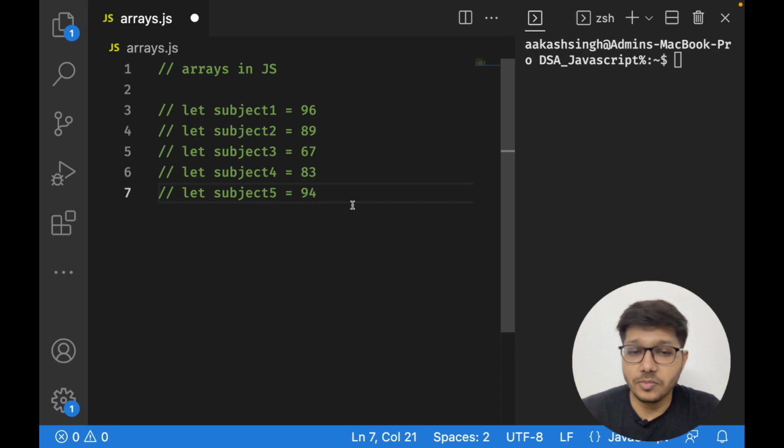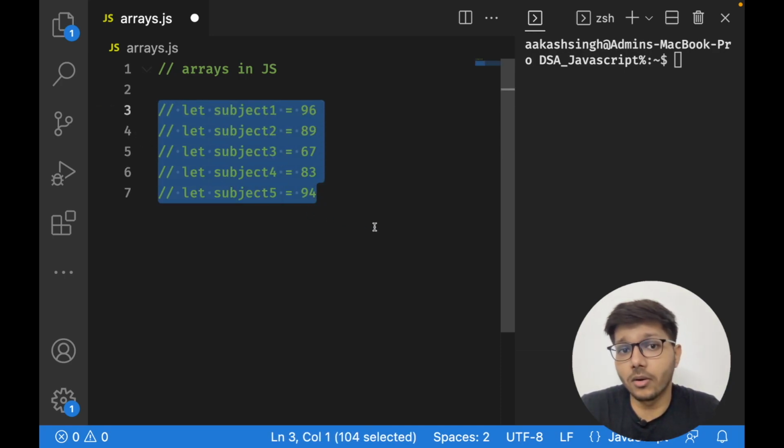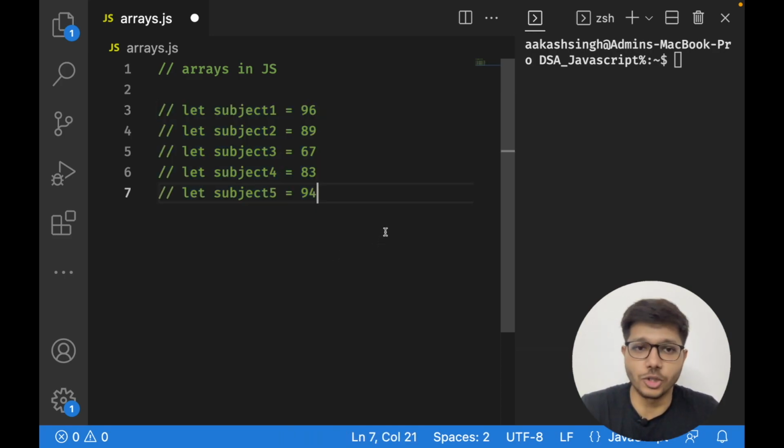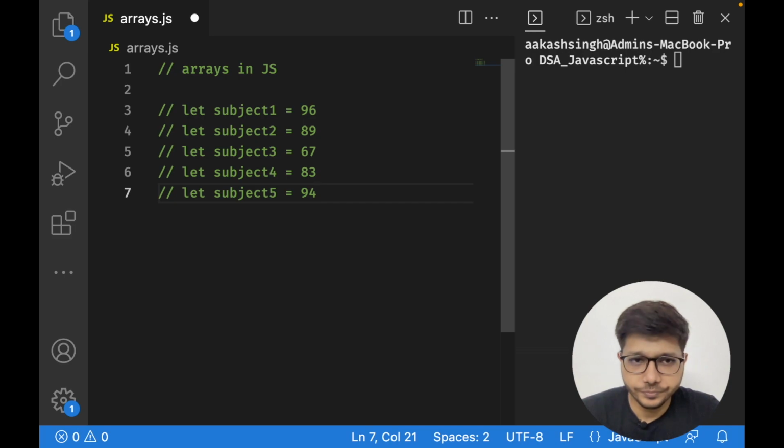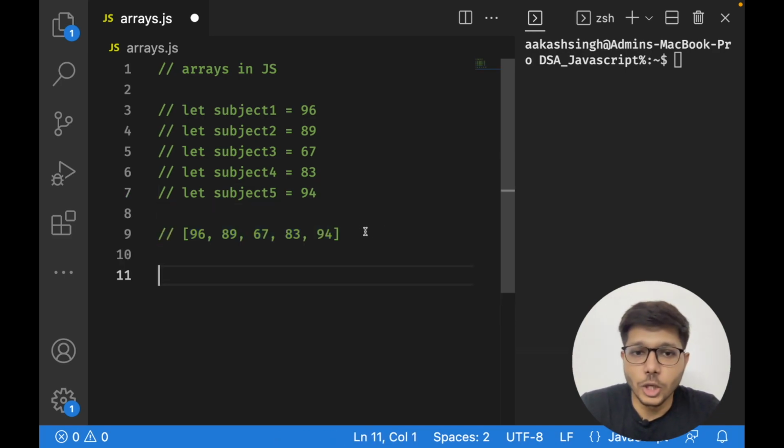When the subjects increase, you keep creating more and more variables, and you cannot handle this. Or if you want to manipulate some data or calculate some averages, it is not a very feasible solution. This is where arrays come into the picture. Arrays help you store a collection of data in a much simpler way. Actually, an array is one of the simplest forms of data structure. So now if you want to store these marks inside an array, you can do this.